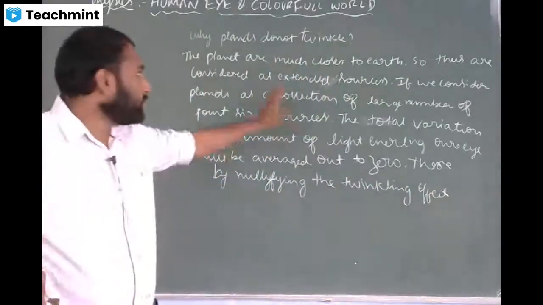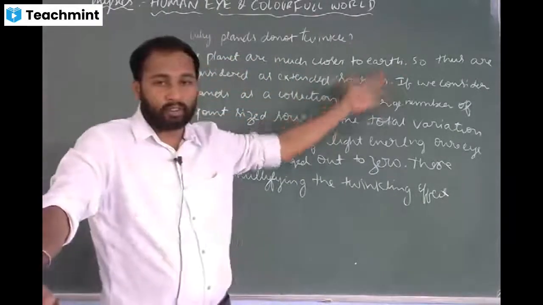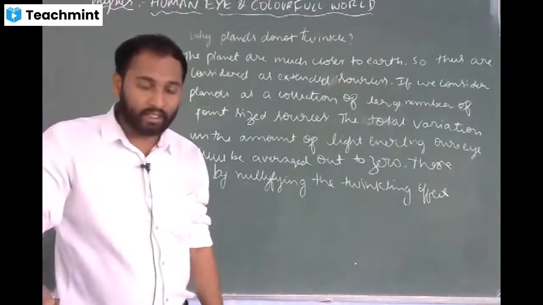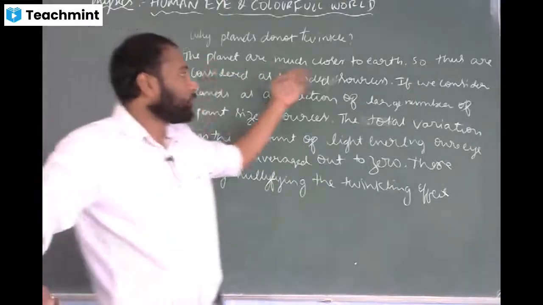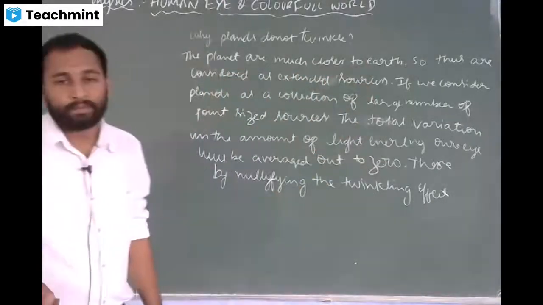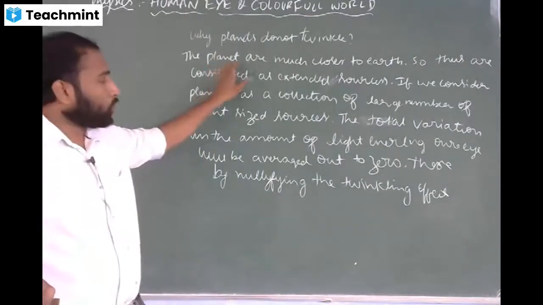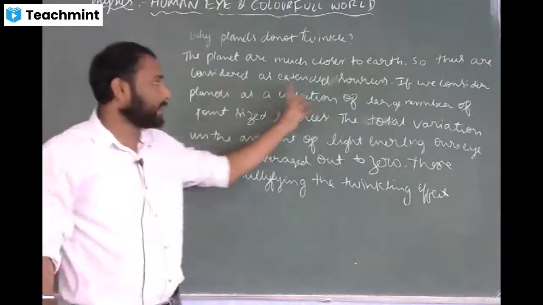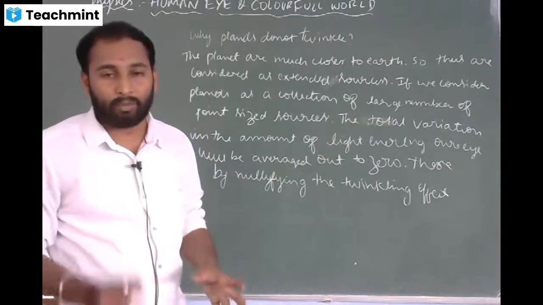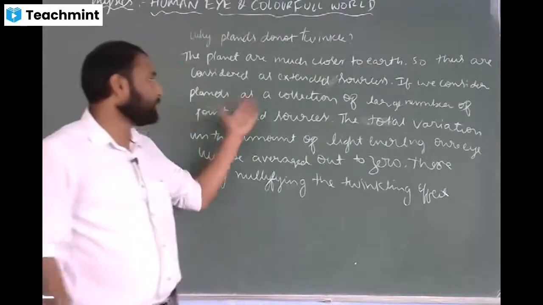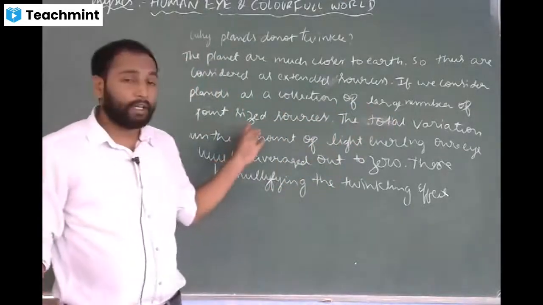Here you can see the statement: the planets are much closer to Earth. We know stars are very far from Earth and are considered as point size sources, but planets are much closer to Earth, and also they are non-luminous objects. They don't emit their own light, so they are considered as extended sources. Extended sources means a collection of a large number of point size sources.